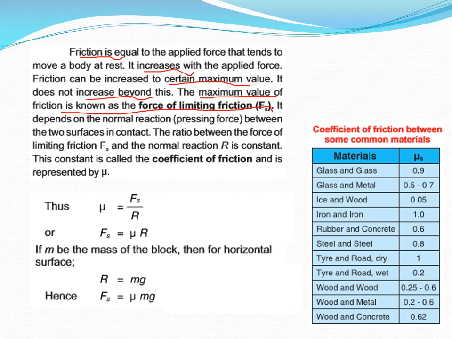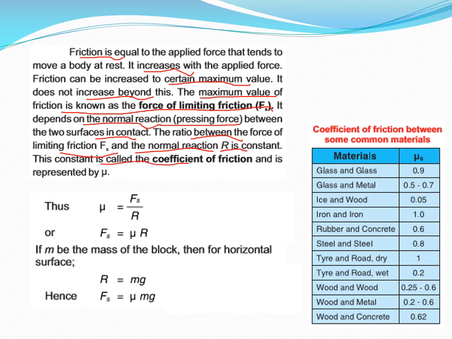Now it depends on the normal reaction, meaning the pressing force, that is weight, between the two surfaces in contact. The ratio between the force of limiting friction, represented by Fs, and the normal reaction, denoted by R, is constant.